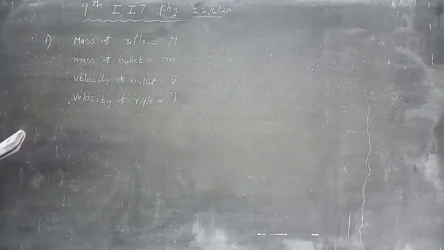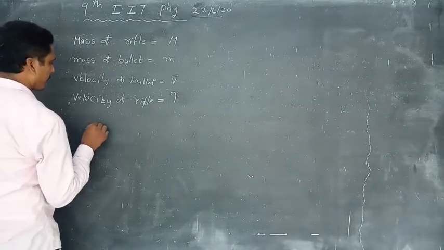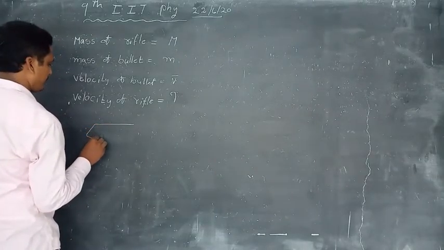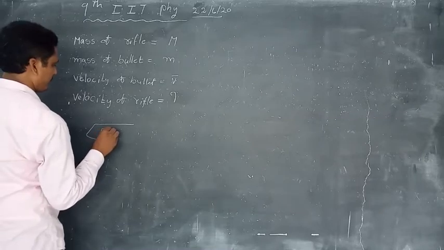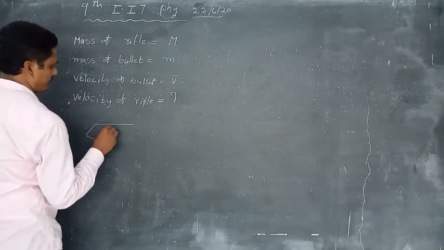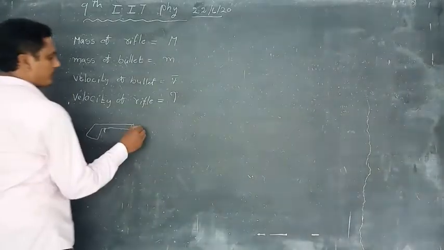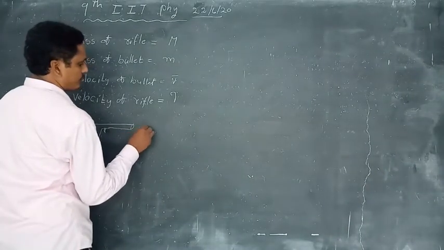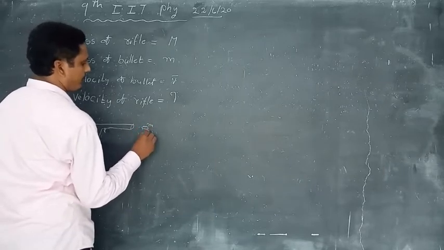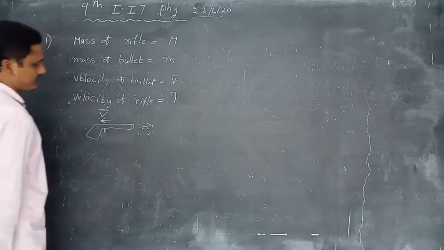What is the problem? A bullet of mass m is fired from a rifle of mass capital M. Look here. This is a rifle. This is the bullet, small mass m, velocity v bar. Recoil velocity, and how much recoil velocity?